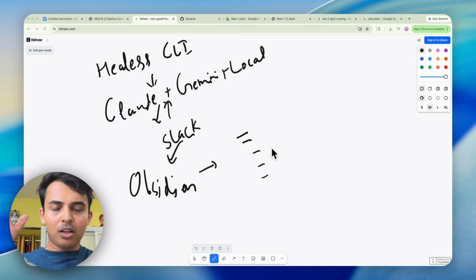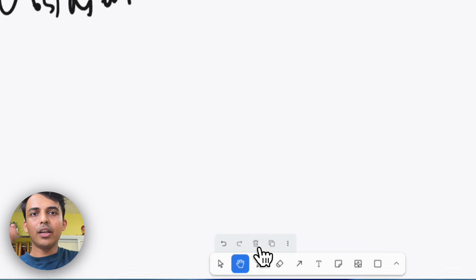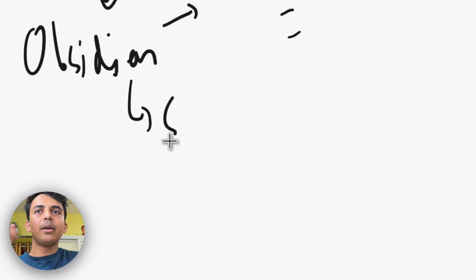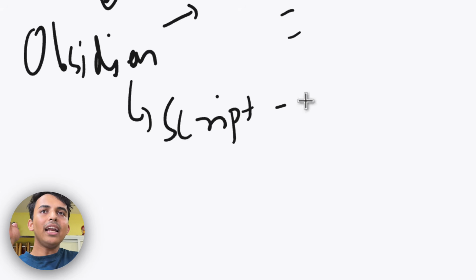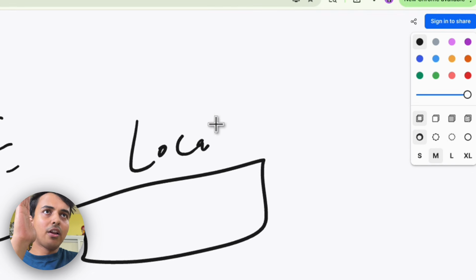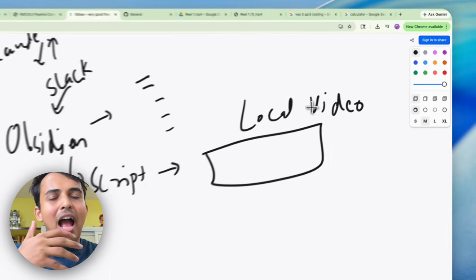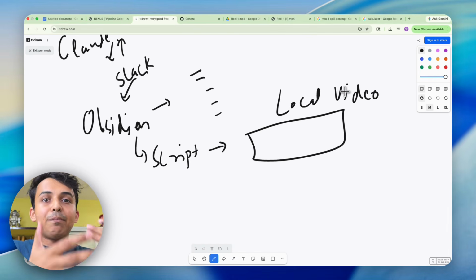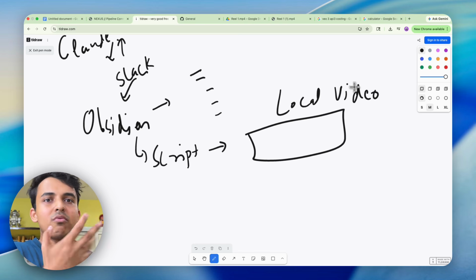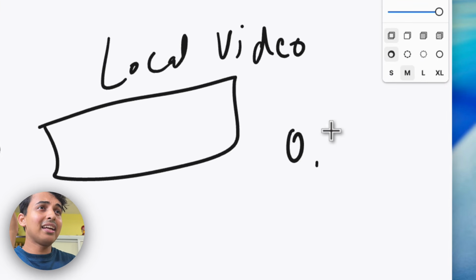Then I have these agents waking up every single time a new Obsidian script comes in. It divides the work and sends it to these local video models. You don't need to spend thousands of dollars on your own GPUs. You can rent them. The one I'm renting costs me something like 78 cents per hour.